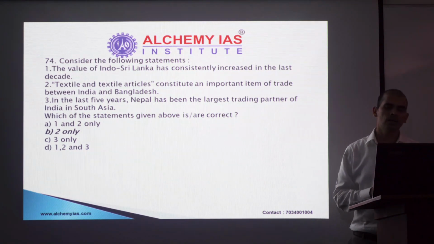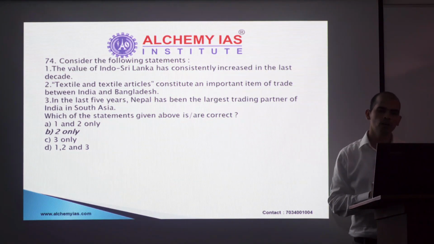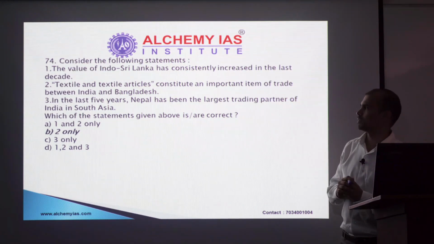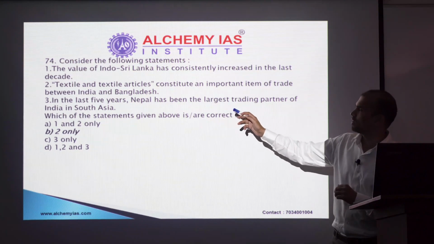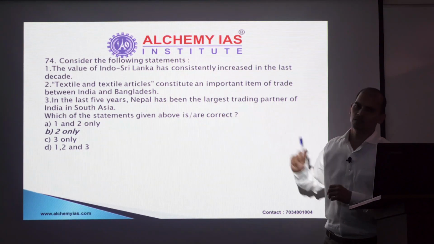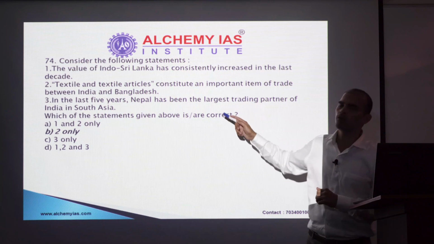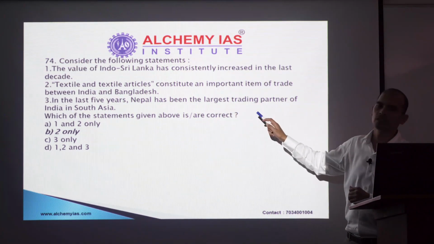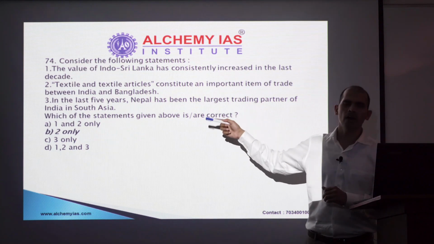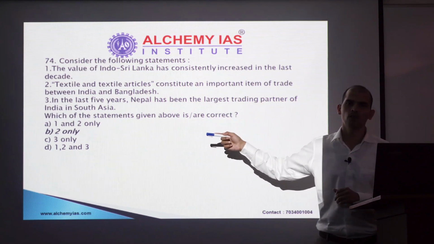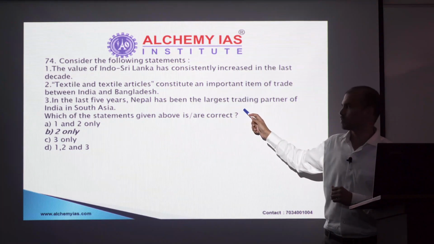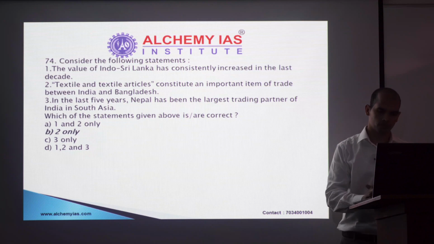Textile and textile articles constitute an important item of trade between India and Bangladesh. That's a true statement. In the last 5 years, not Nepal, it is Bangladesh. Even if you did not know whether Nepal is the largest trading partner of India in South Asia, you could have figured out the kind of relations India and Nepal had in the last 3-4 years. So with that, you could have discarded this statement. So option 2 is the right option. Option B is the right option. Next,